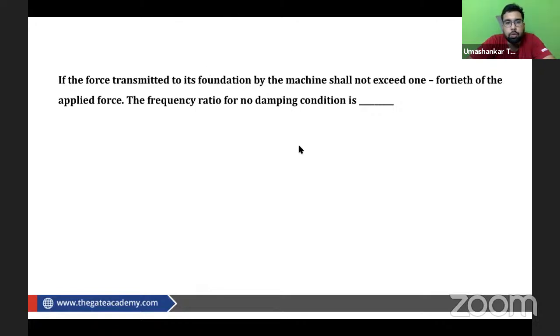Very simple question of vibration, on vibration isolation, a very important concept. Many questions have been asked on this in the GATE examination previously. Vibration is a very important topic. Every year you will find some questions on vibration for sure.